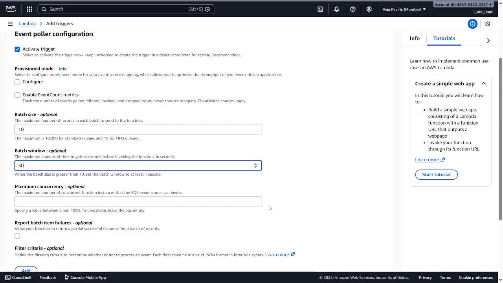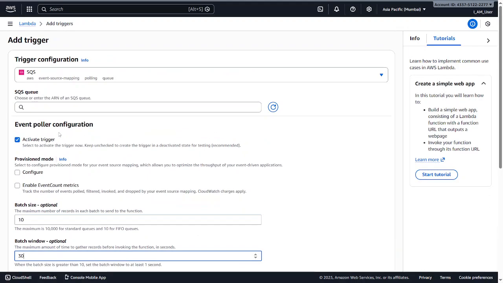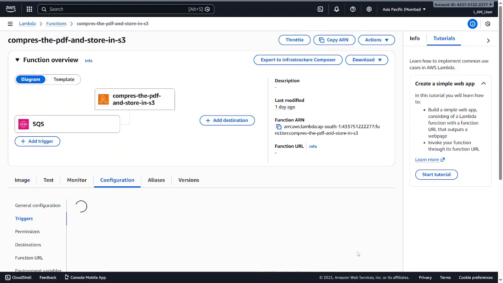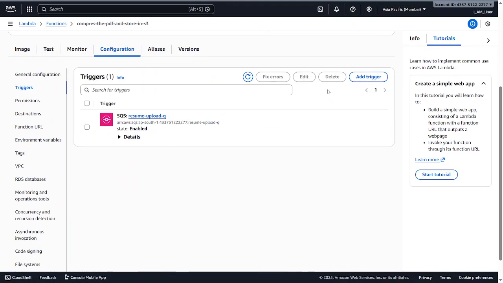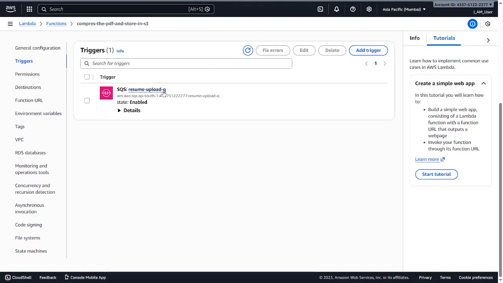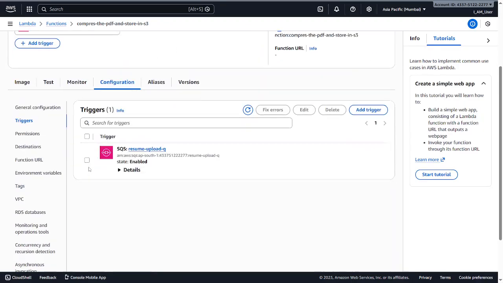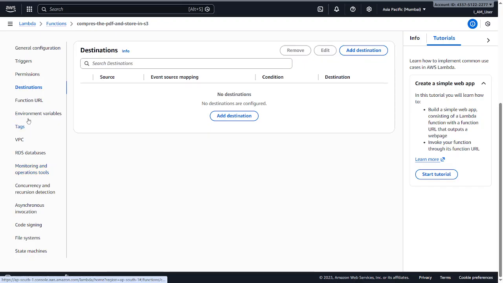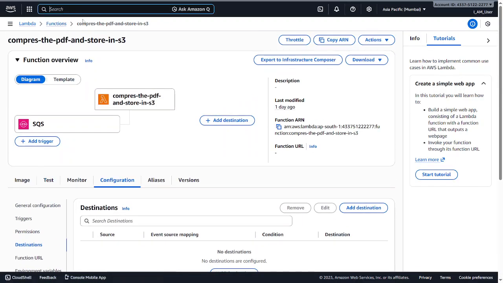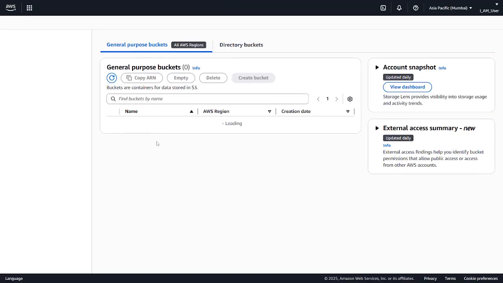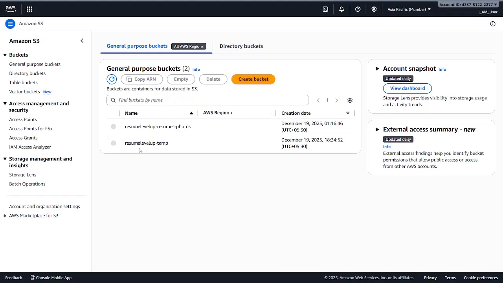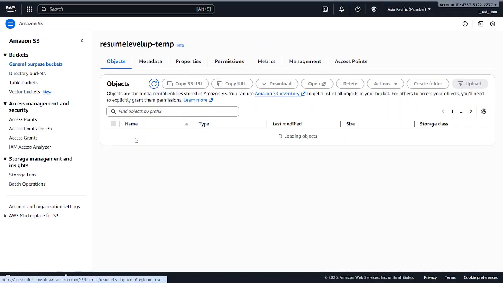I'm just going to keep everything default and keep it as an active trigger, so whenever something is uploaded, it triggers. And now our things are done: our SQS is there, our trigger is SQS, and this is the basic thing you need to do. Nothing else is needed. Then I'll show you a demo of S3 and what I have built, and we'll wrap this section up.